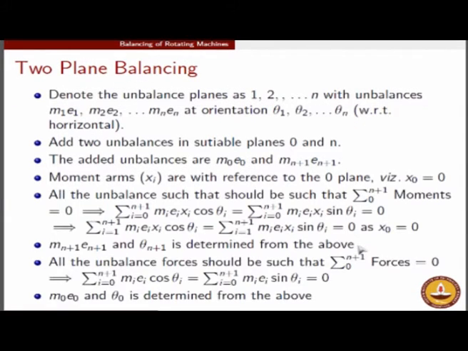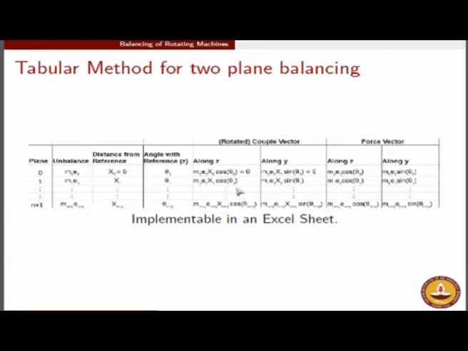So therefore, in the rotated moment diagram, you will find the components, which are merely cos theta and sin theta, and then try to equate them to 0, and similarly you will equate the others to 0. When you do, you will see that there are some unknowns, and when you solve for these unknowns, you will be able to determine the requisite unbalances M0 E0, Mn plus 1 and En plus 1 that have to be added, as well as their orientation, such that all these 4 columns add up to 0.